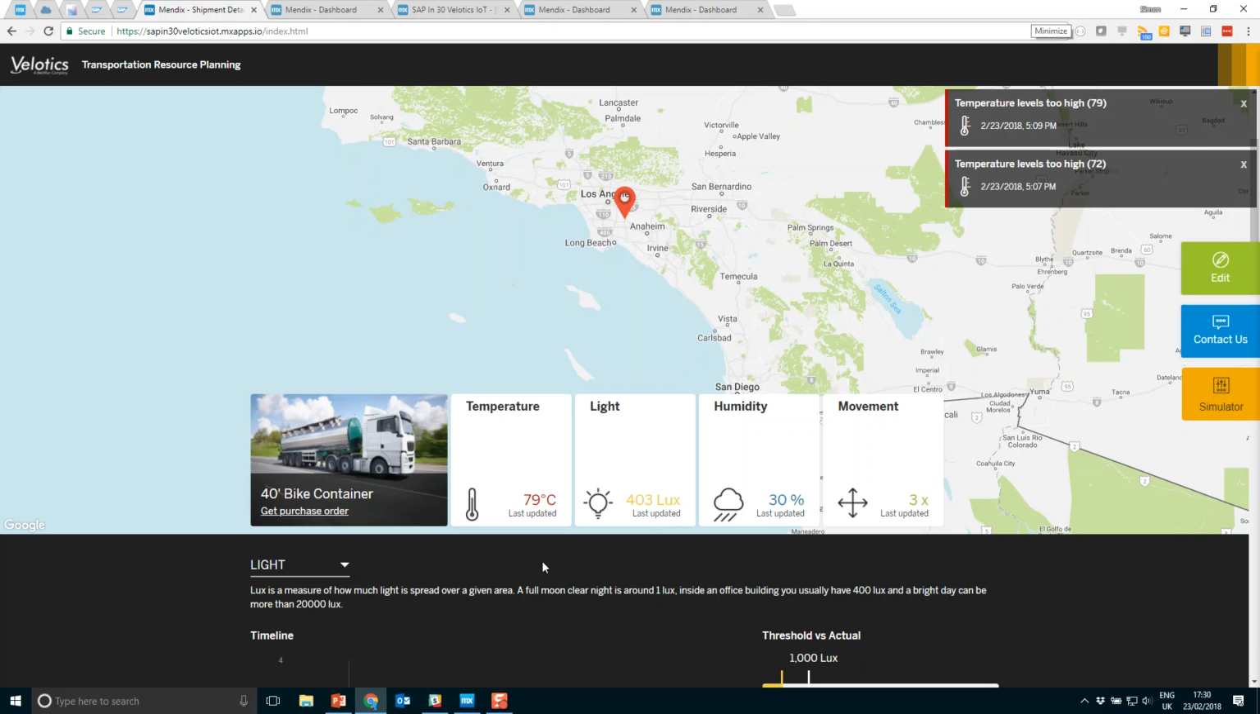So very quickly in the last 30 minutes, I've shown you how you can utilize Mendix and SAP technology, and how you can rapidly build out your applications using S/4HANA, using SAP Leonardo IoT services, blockchain services, all within a single demo.